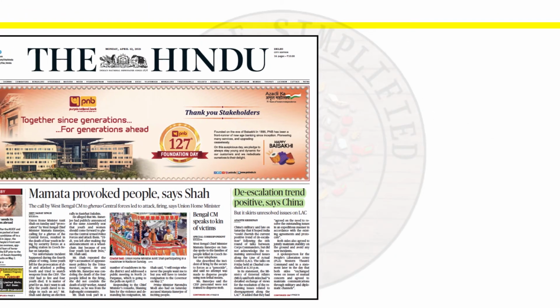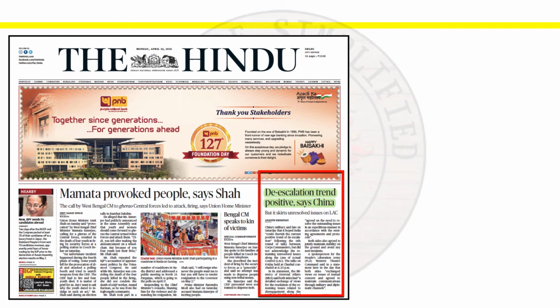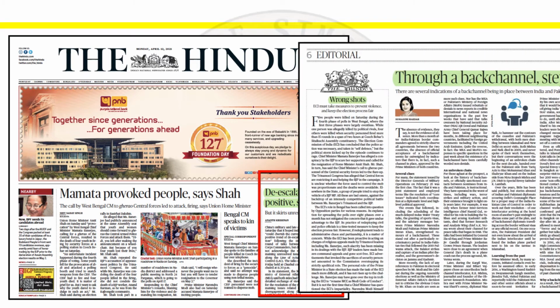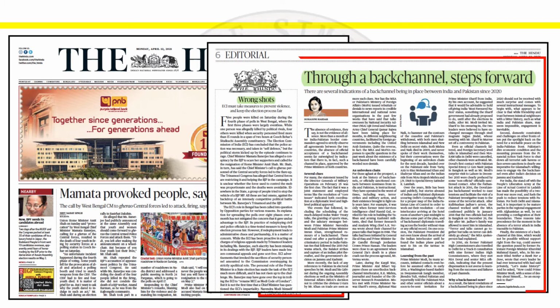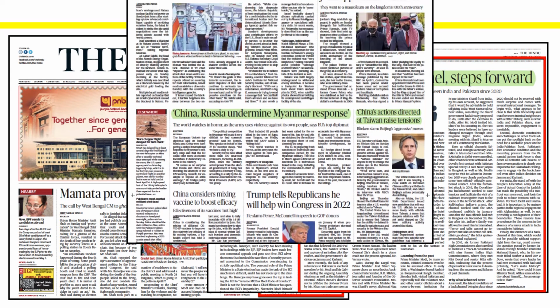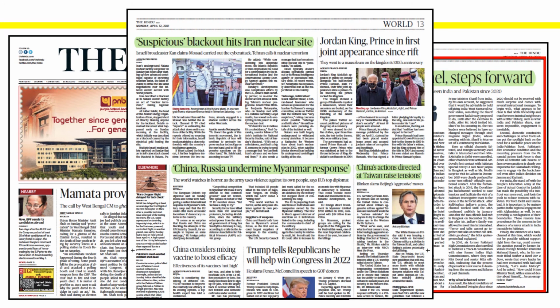For example, on the front page, the news may come as "De-escalation trends positive, says China." So the news will be very important when it comes to the front headlines. Then the editorial page, in which thoughts are given by various editors. Then the world page of the current happenings around the world, and the focus is on the issues that affect India's interests.